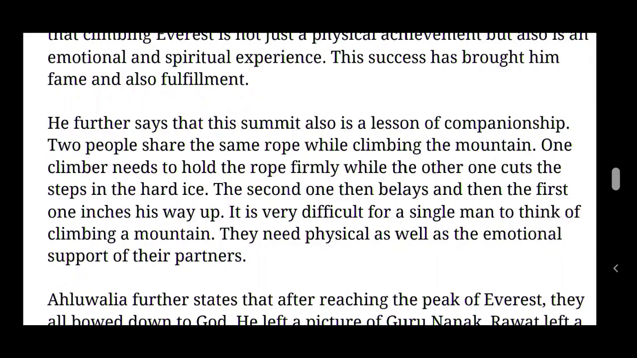He further says that the summit is also a lesson of companionship. Two people share the same rope while climbing the mountain. So two people have to share the same rope while climbing the mountain. That is the thing here about the companionship. One climber needs to hold the rope firmly while the other one cuts the steps into the hard ice. This is the way they helped each other and they learned the lesson of companionship.